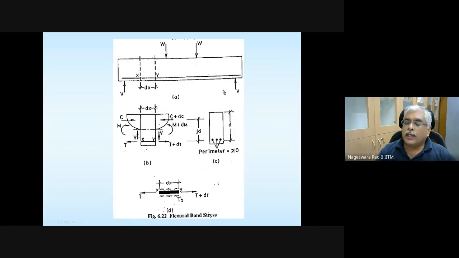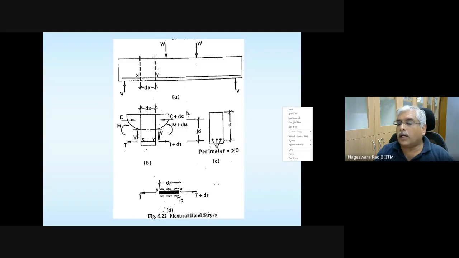Here a simply supported beam is shown. These are the supports. Please note that the maximum shear force is going to be same as the reaction at these supports. So that's why it is denoted with letter V here, and it is subjected to concentrated loads. Okay, please take a note of it.